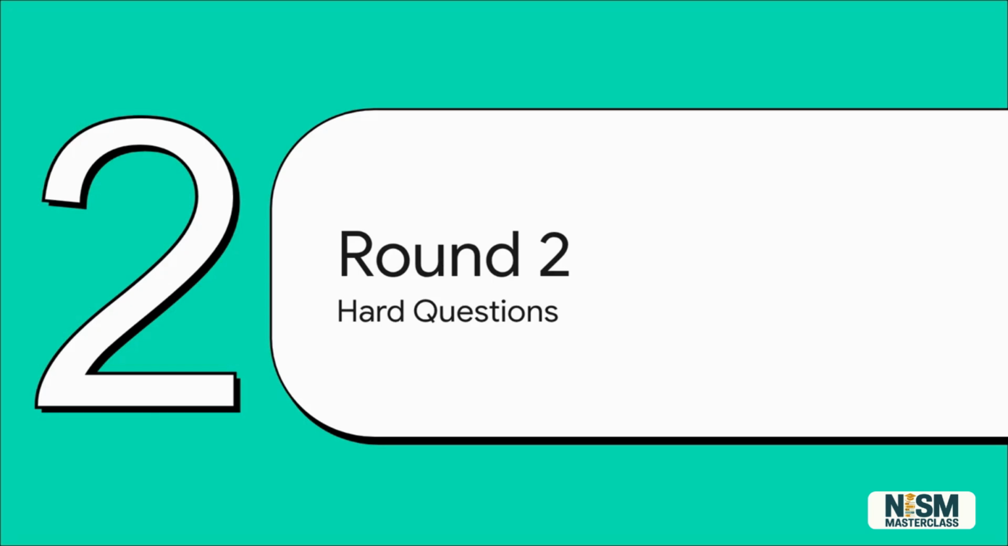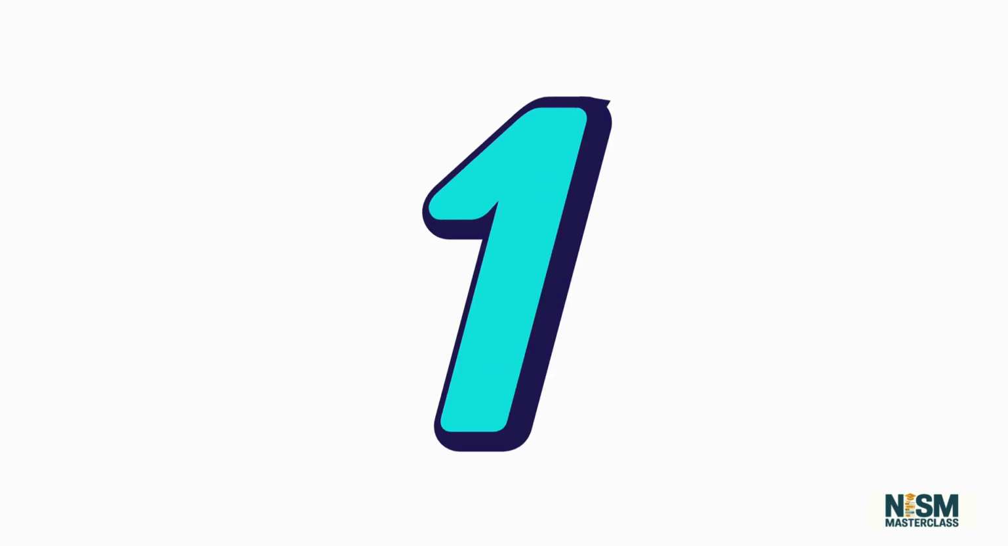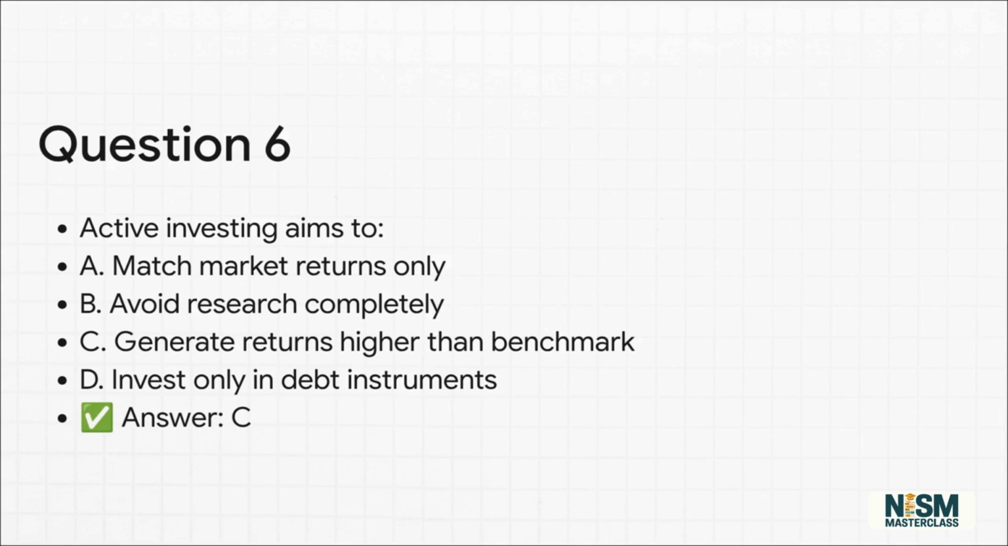Let's dive in. Question 6. Active investing aims to A. Match market returns only. B. Avoid research completely. C. Generate returns higher than benchmark. Or D. Invest only in debt instruments. Pause now if you need more time. The correct answer is option C.